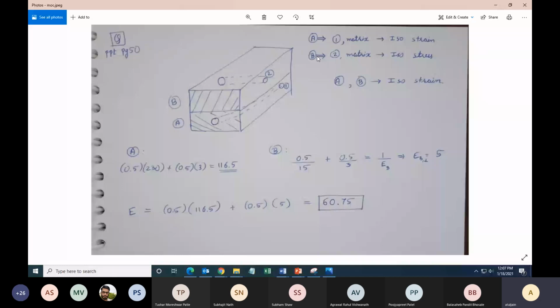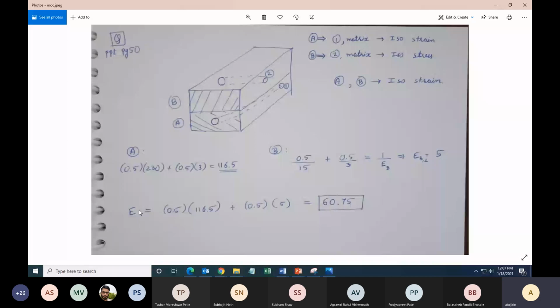So in this, what we have done, isostrain, isostress, and together it is isostrain is 116, it is 5, 116 plus 5 is 121. Yes, this is right. There are only small points you have to keep in mind.